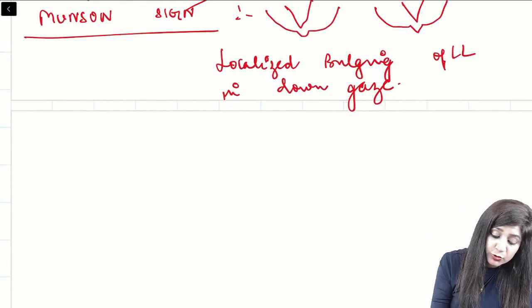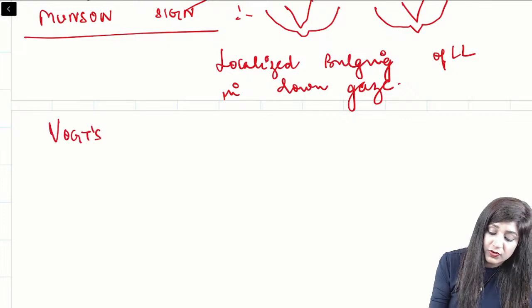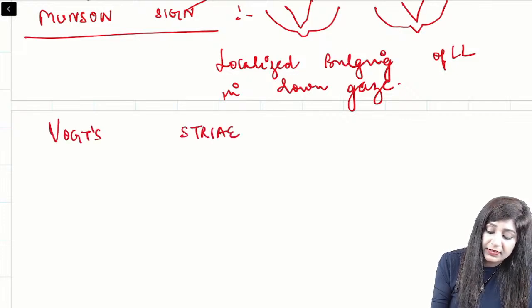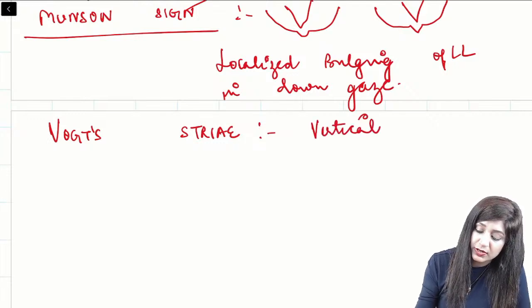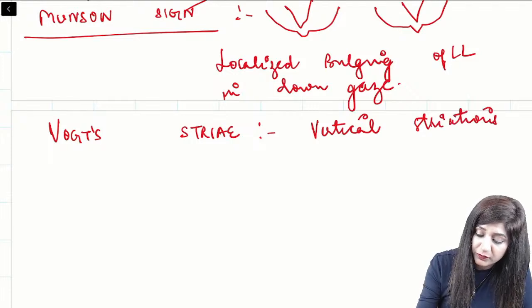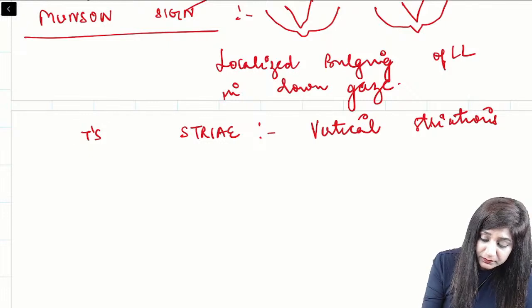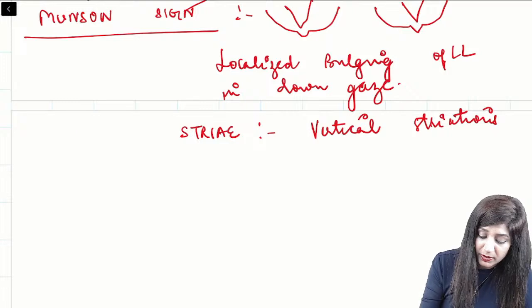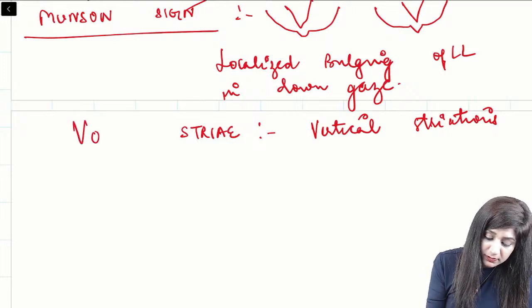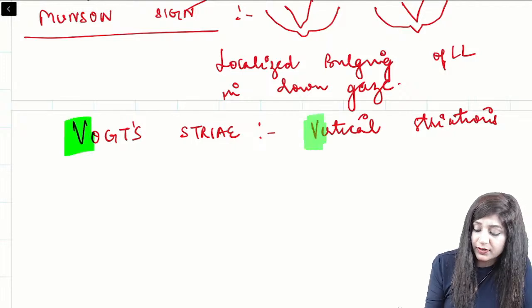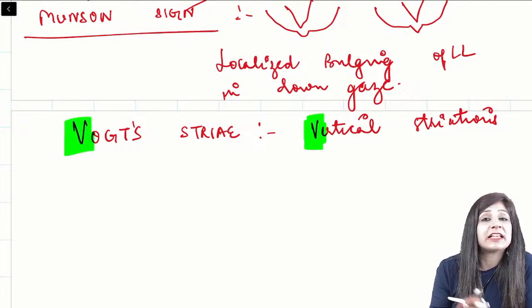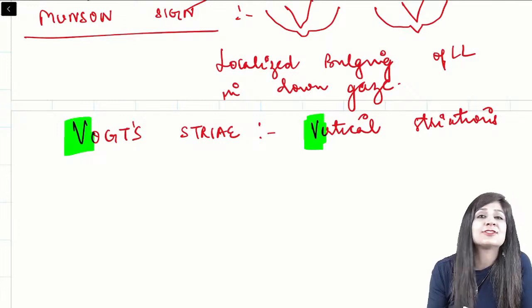You should also know that here we get Vogt's striae, where V is for Vogt and V for vertical. So here we get vertical striations in the cornea, while H for Haab and H for horizontal are found in congenital glaucoma. V for Vogt and V for vertical is found in keratoconus; H for Haab and H for horizontal is found in congenital glaucoma.